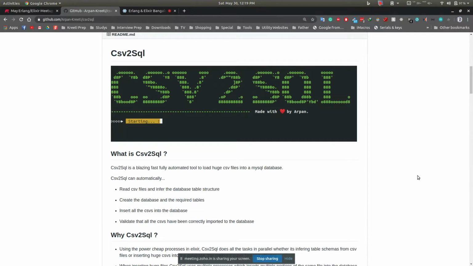But the exciting part is that I have tried to implement GenServer. Using multiple processes has been very important here, because if you have a lot of CSVs, this loading process takes a lot of time. In our modern computers, we have multiple CPU cores and processors, so we could utilize them to a large extent and get better performance out of our machine.